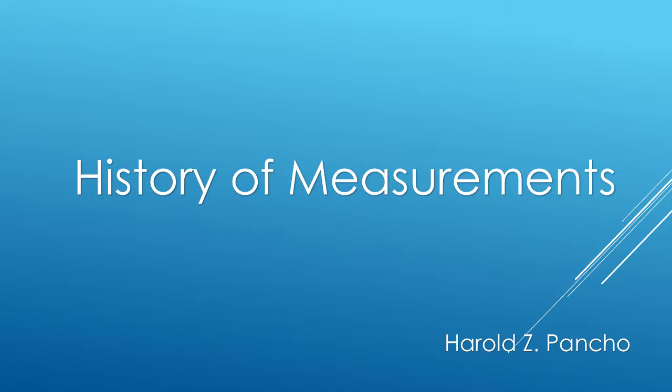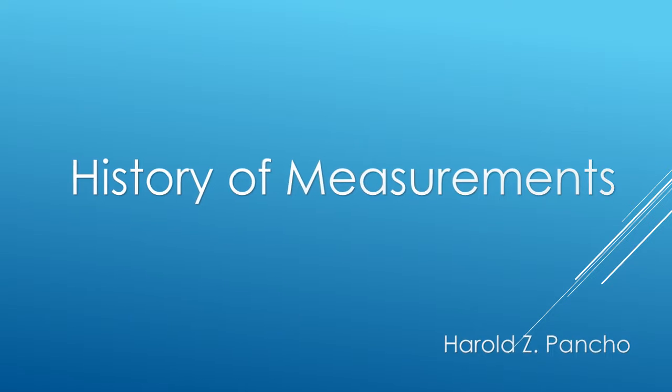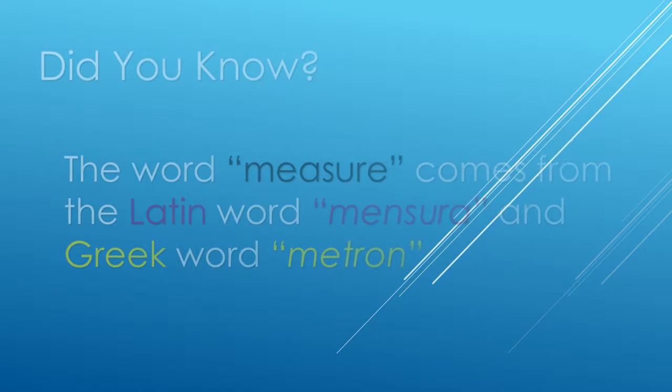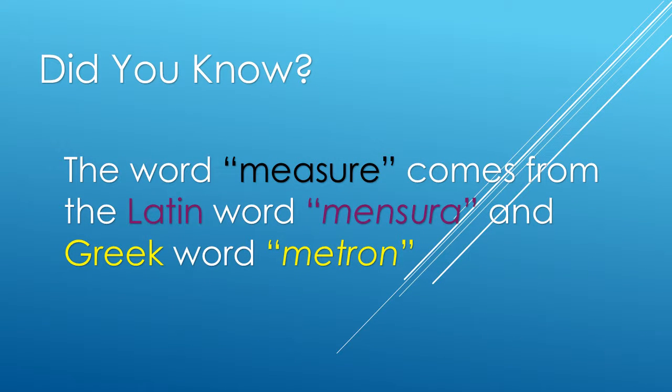So today, we will be talking about the history of measurements. Did you know that the word measure comes from the Latin word mensura and from the Greek word metron? The ancient unit of measure was chosen for convenience rather than accuracy. The ancient unit of measure was based on human feet, hand, and arms.